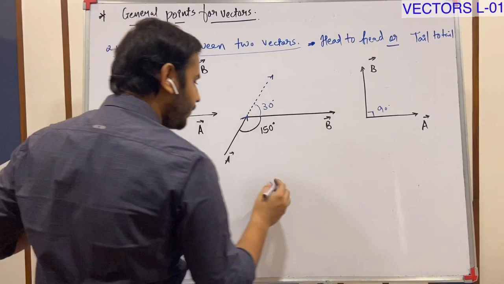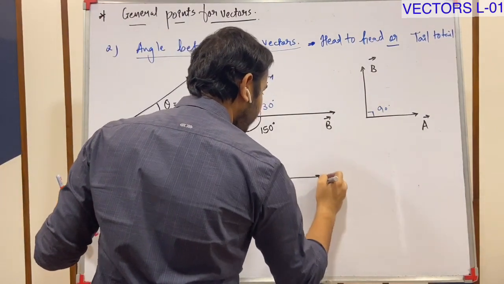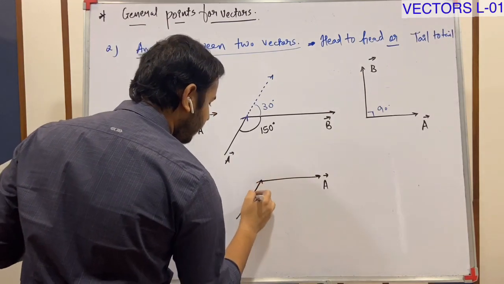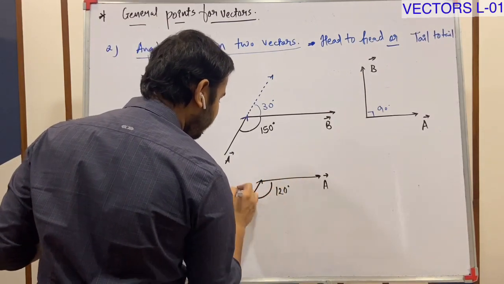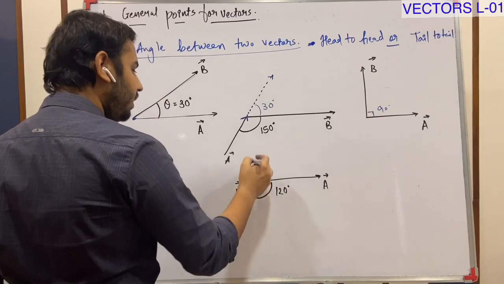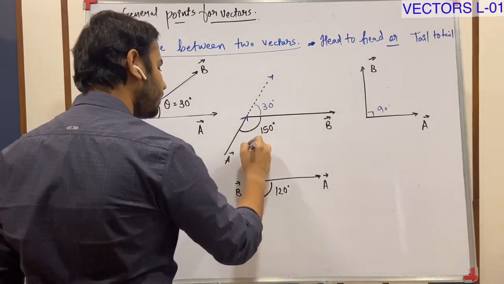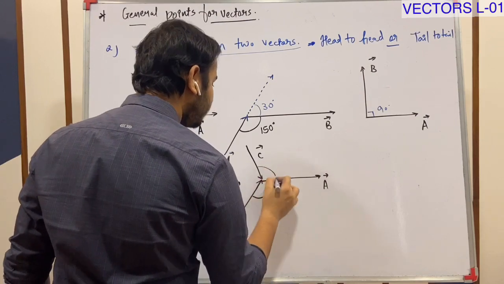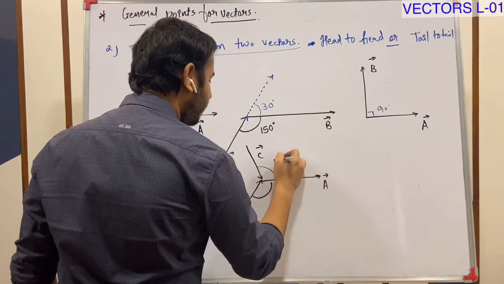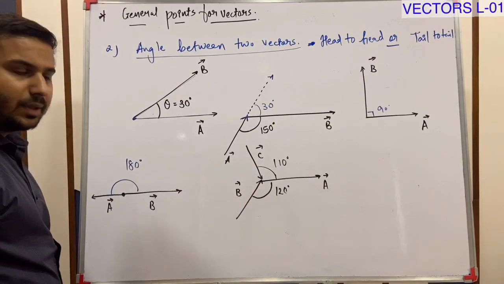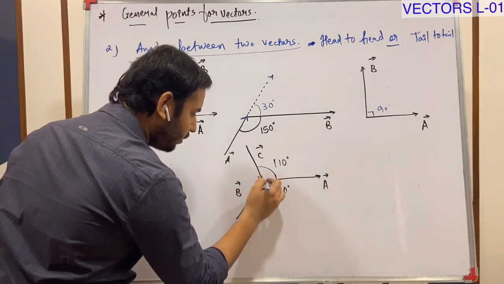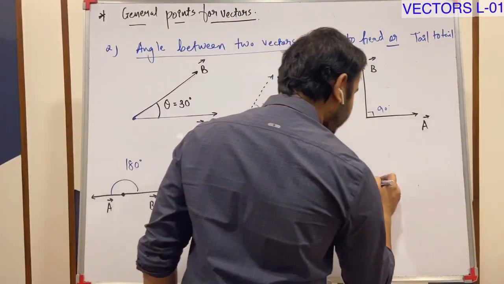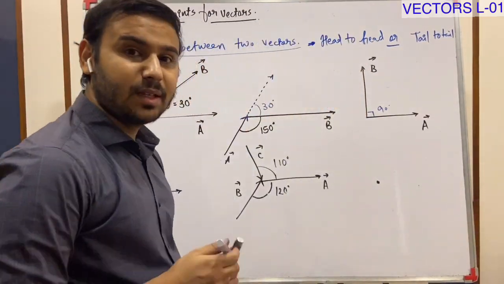Let us take a few more vectors. A, say 120, B, and here C, and this angle say 110. First of all, what you need to do is take all of them on a single point. Take all of them on a single point.